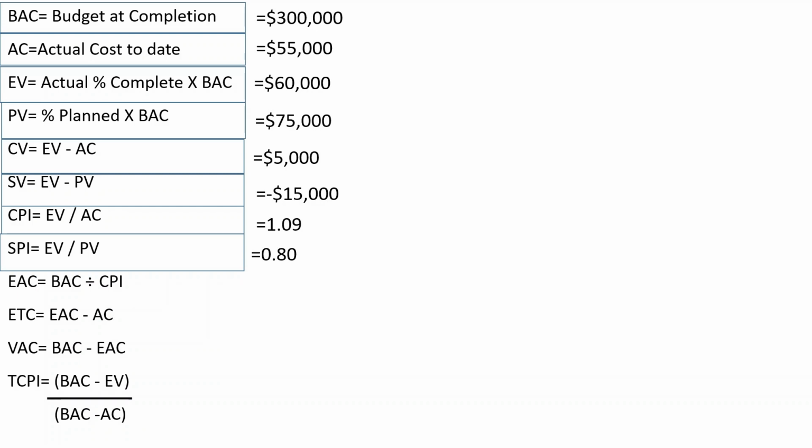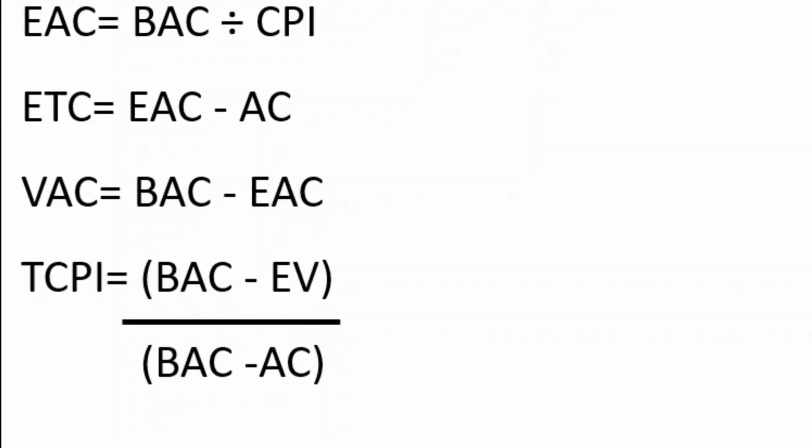This is the third video for earned value management. In earlier videos, we calculated 8 different EVM formulae. Let's now see the final 4, that is EAC, estimate at completion, ETC, estimate to complete, VAC, variance at completion, and TCPI, to complete cost performance index.